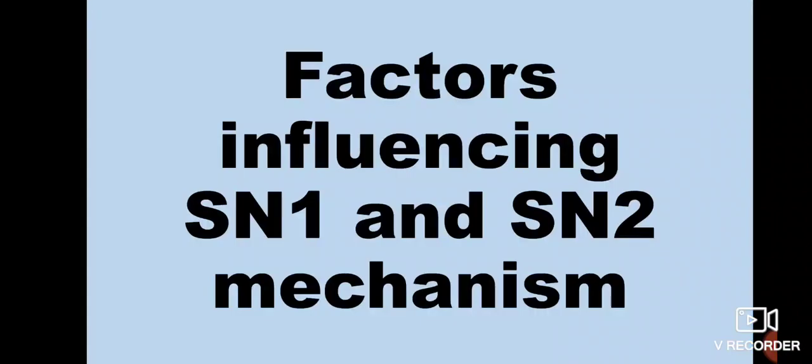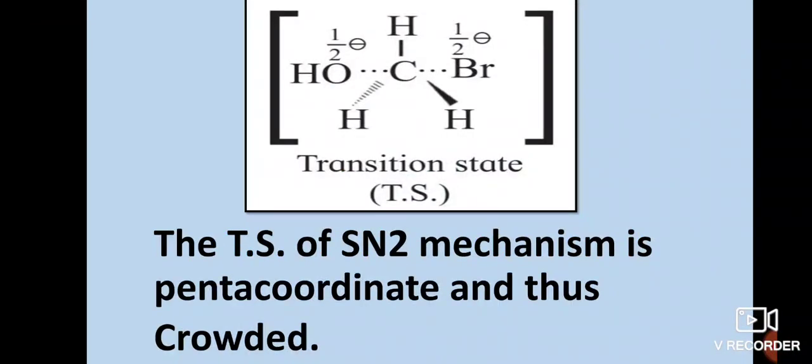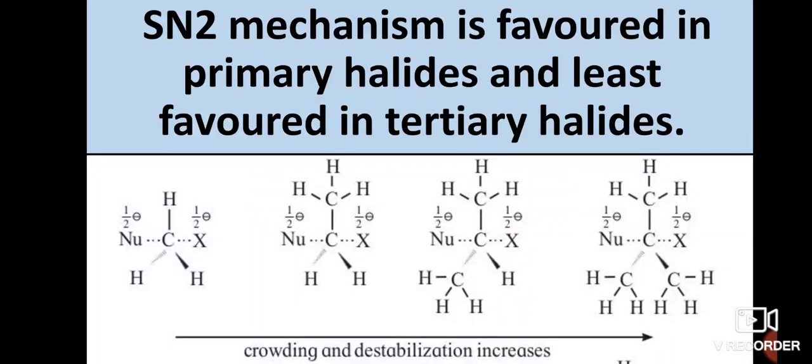In today's video, we are going to see factors influencing SN1 and SN2 mechanism. First factor is nature of substrate. The transition state of SN2 mechanism is pentacoordinate and thus crowded. This carbon in the transition state has 5 different atoms and molecules attached, therefore it becomes pentacoordinate.